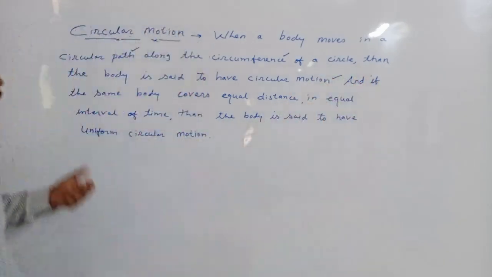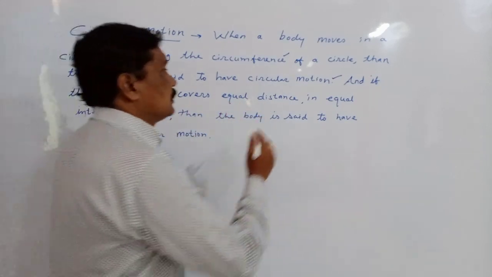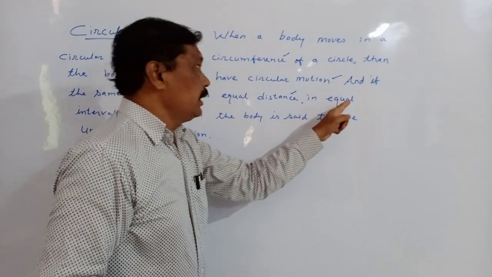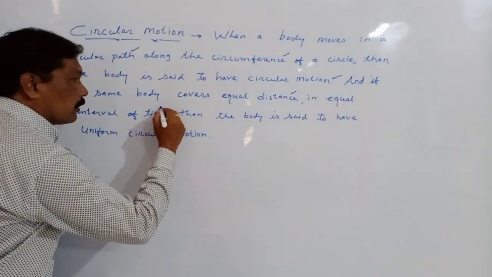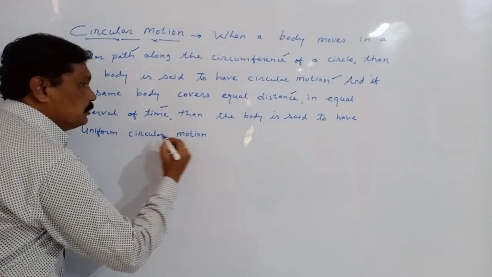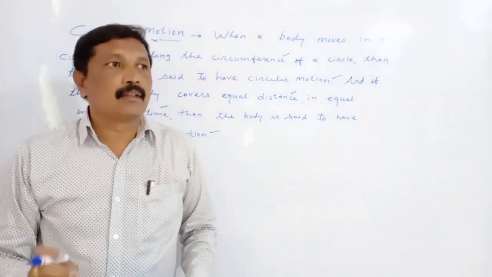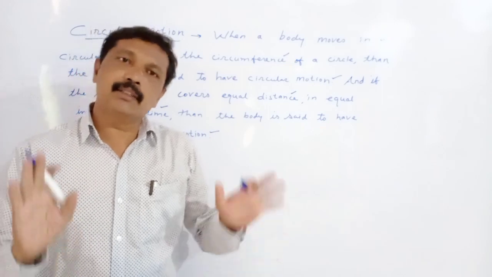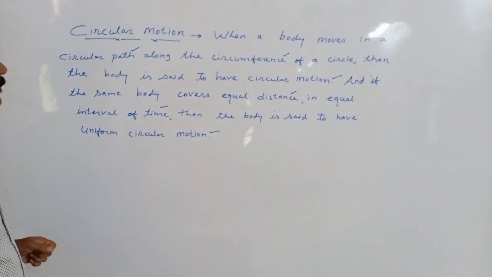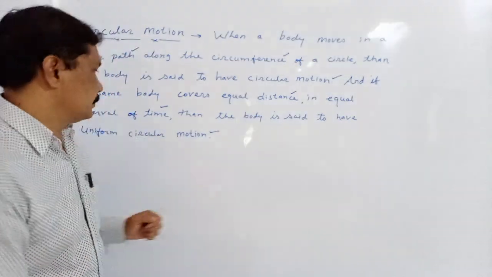And if the same body covers equal distance in equal intervals of time, then the body is said to have uniform circular motion. In uniform circular motion, the speed of the body is constant. Then what will be the distance covered by the body?